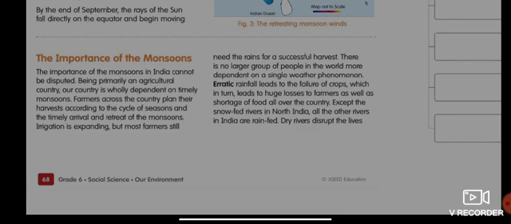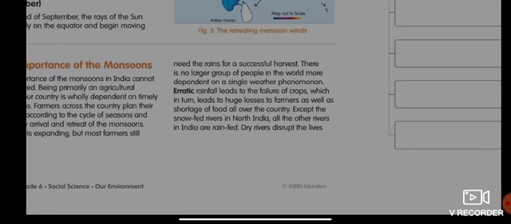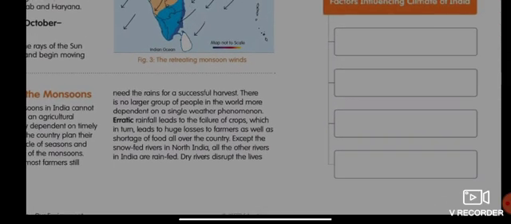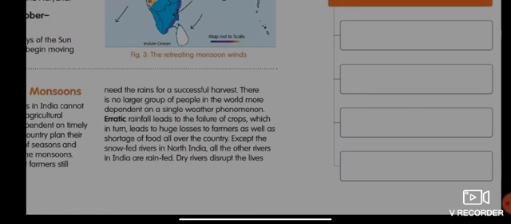Irrigation is expanding, but most farmers still need the rains for a successful harvest. There is no larger group of people in the world more dependent on a single weather phenomenon. Erratic rainfall leads to the failure of crops, which in turn leads to huge losses to farmers as well as shortage of food all over the country.